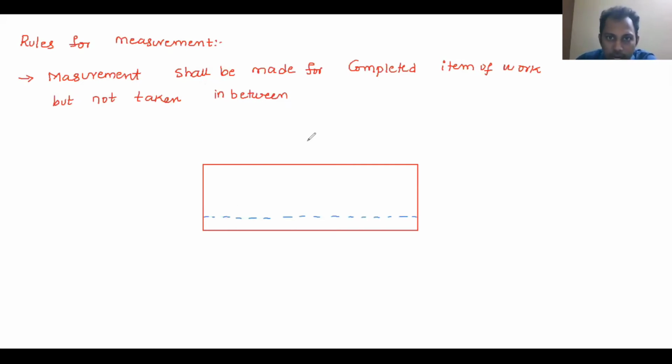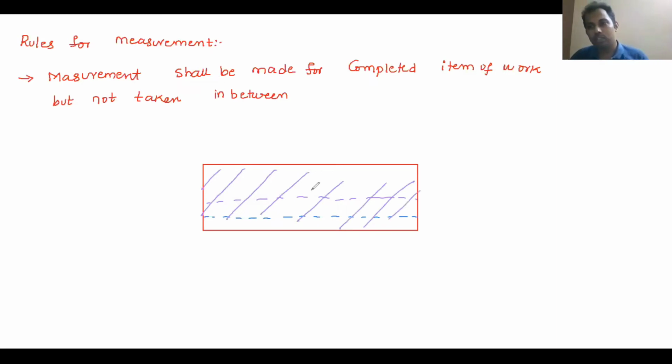Second day, this much footing is over. Now you are not supposed to take every day's measurement. Once the whole footing is over, then only you are supposed to take the measurement. That means measurement is recorded for the finished item of work, not for intermediate works.